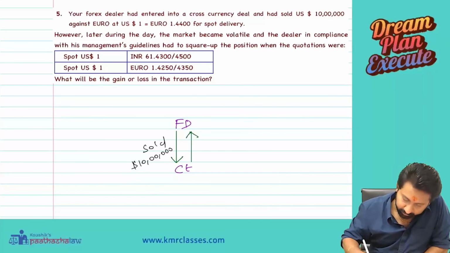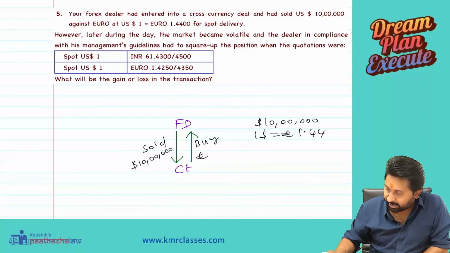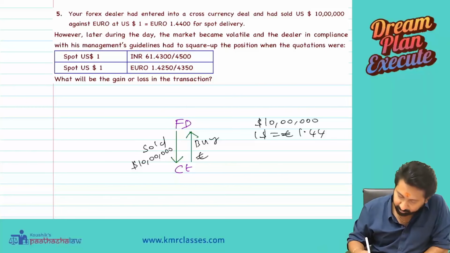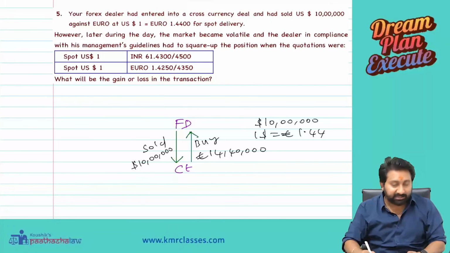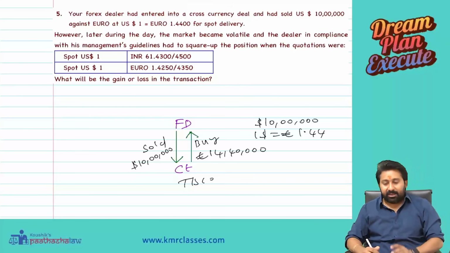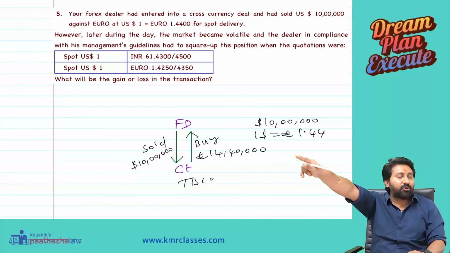How much euros? $1 equals euro 1.44. 10 lakh dollars means totally 10 lakh into 1.44. So 14 lakh 40,000 euros. So tell me, in our example, let us call it Tata Iron and Steel Company Limited had sold 14 lakh 40,000 euros.